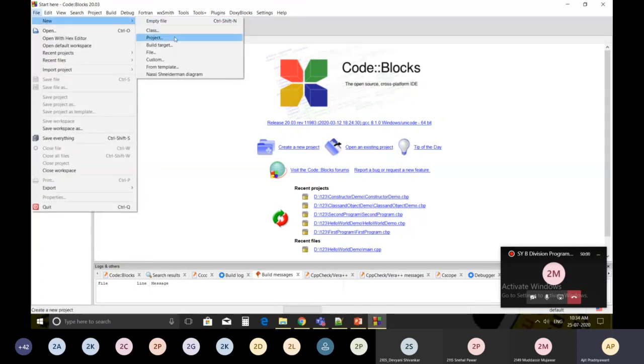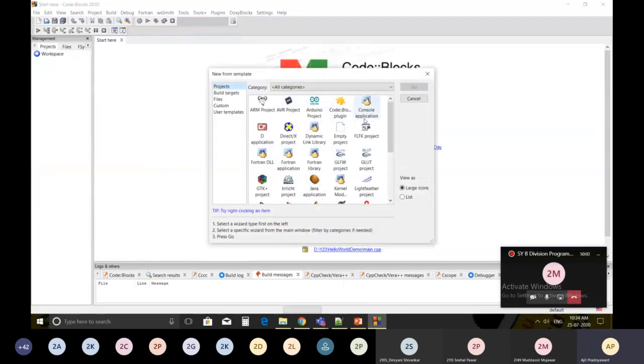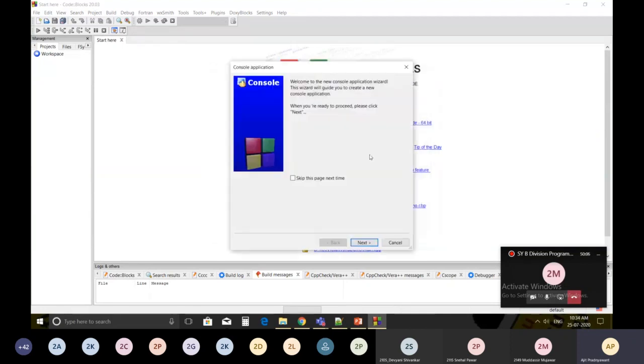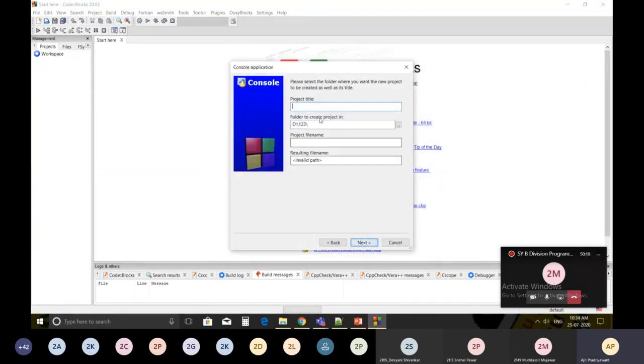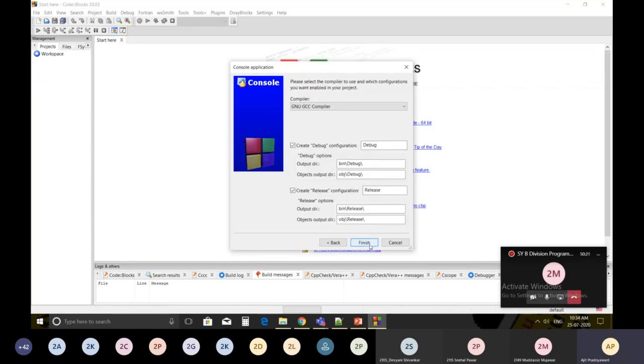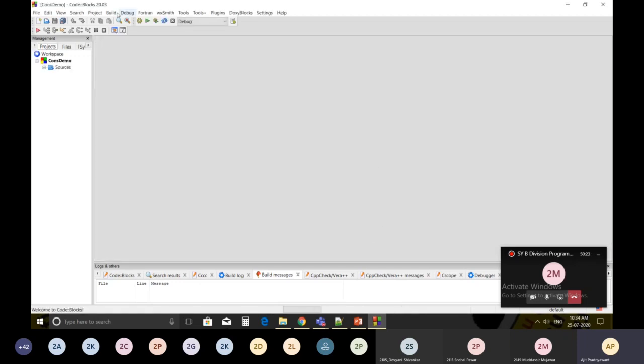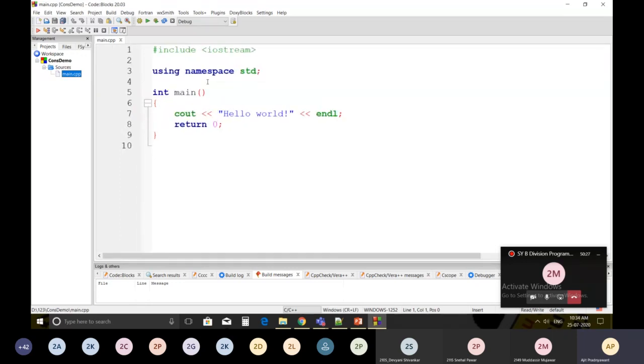So just create the project. Choose the console application, click on go and then say next. Choose the language and give the name constructor. Click on next and say finish. So this is the default code provided to you.